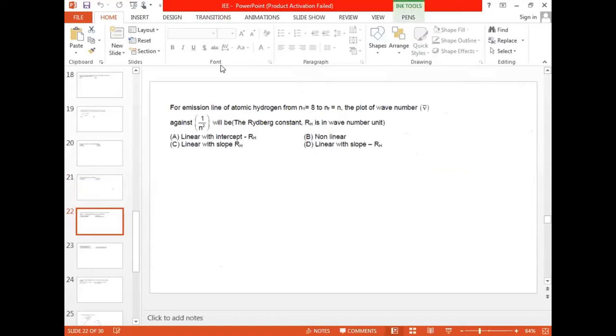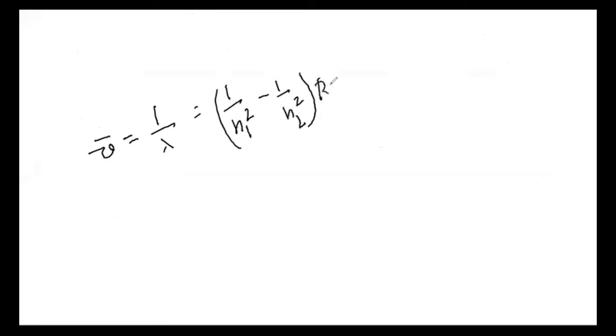We can take nu bar is equal to 1 by lambda is equal to R_H into Z square into (1 by n1 square minus 1 by n2 square).